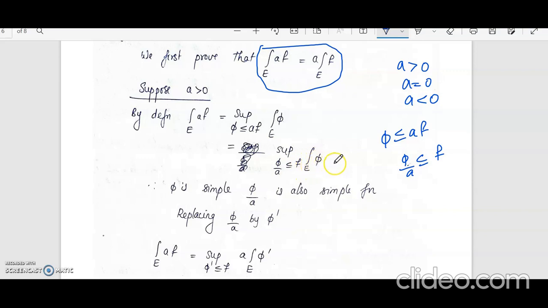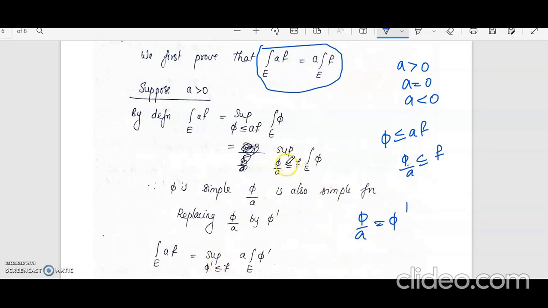of integral over E of φ. Now, since φ is simple, φ by a will be simple. So a is greater than 0, a is not equal to 0, φ by a is well defined. So φ by a will be simple. And now let us replace φ by a by φ dash. So put φ by a equal to φ dash.